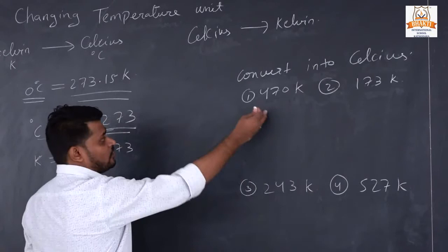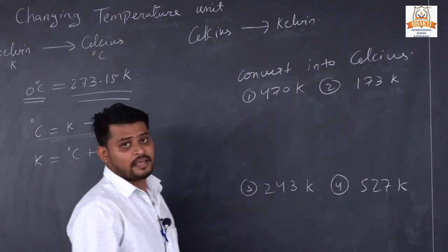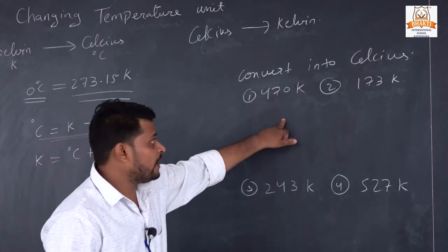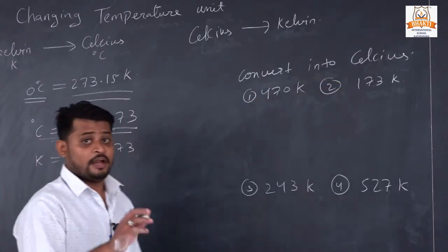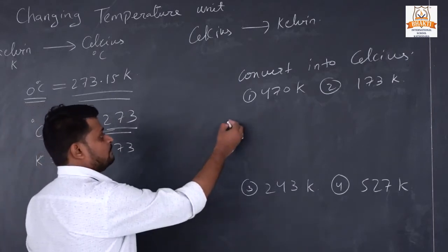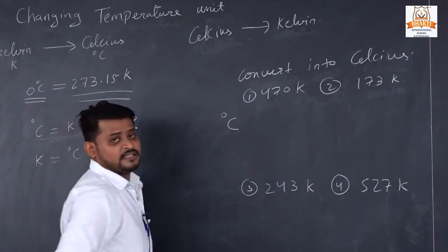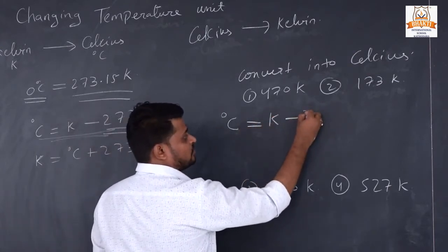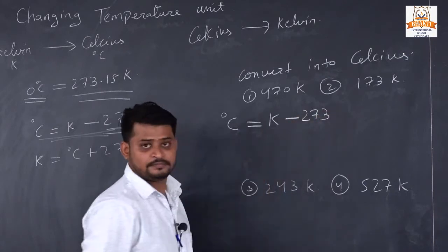Now here is our first question, 470 Kelvin. We have to convert 470 Kelvin into Celsius, and the formula is Celsius equals Kelvin minus 273.